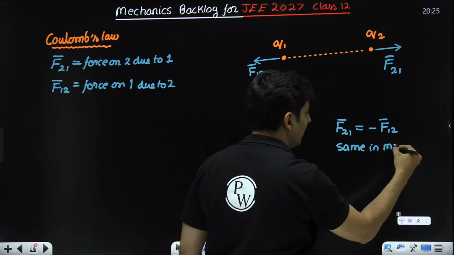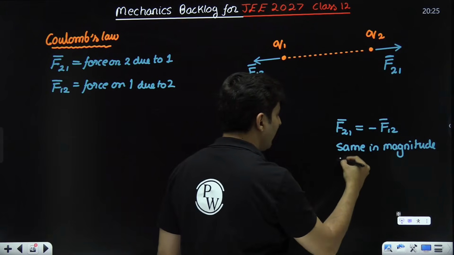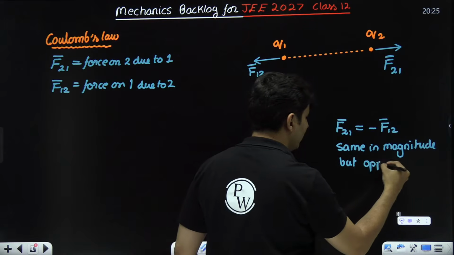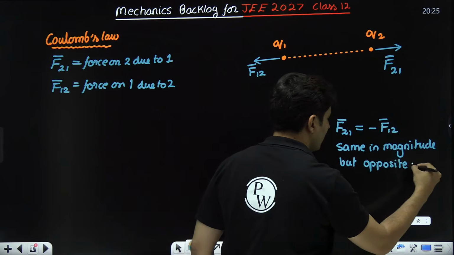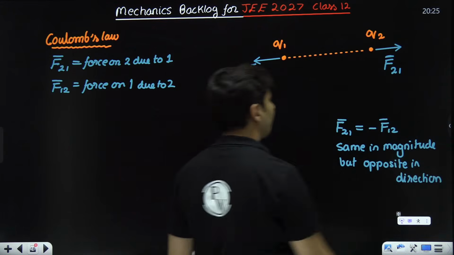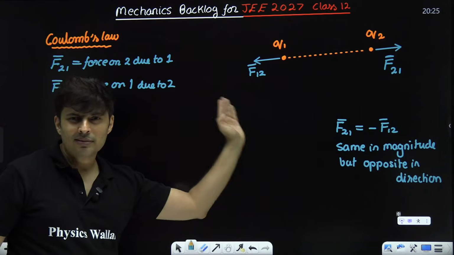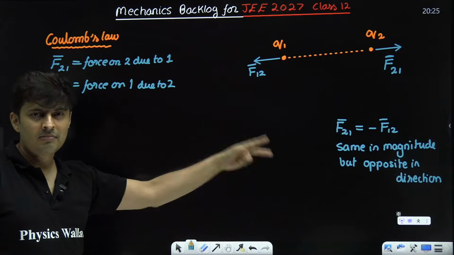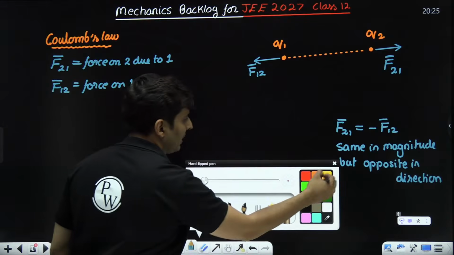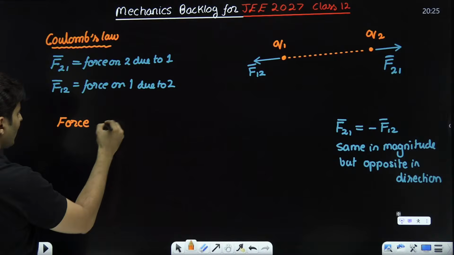Same in magnitude but opposite in direction. Now let's specifically focus on either one of them, because I know magnitude wise they are the same, direction wise they are opposite, correct? So we'll talk about it, but before that, Coulomb's law says that this particular force is nothing